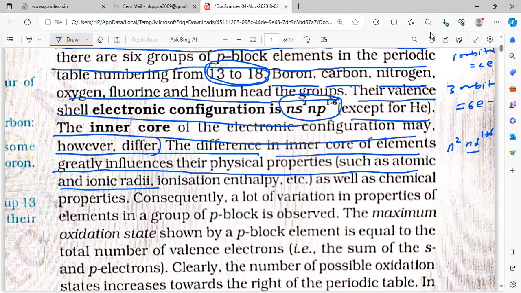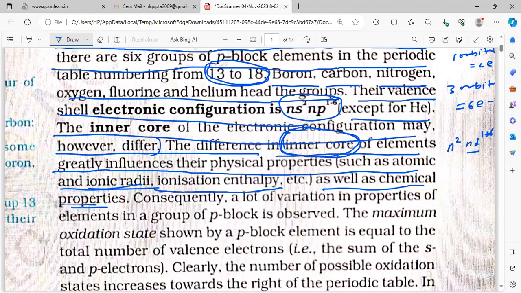Ionic radii, ionization enthalpy, as well as chemical properties. The inner core electrons are going to differentiate the atomic and ionic radii, ionization energy, as well as chemical properties. First of all, you should know what the inner core is.